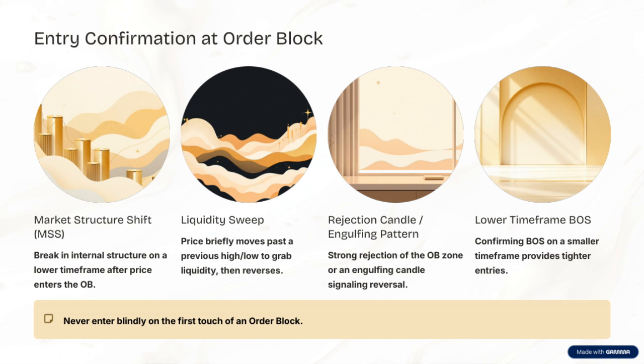One key sign is a strong rejection of the order block zone, which indicates that price is not willing to go higher or lower and could reverse. This could be a rejection candle or an engulfing pattern that signals a reversal is happening.